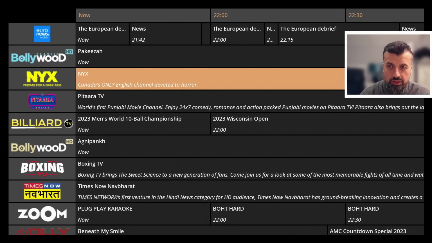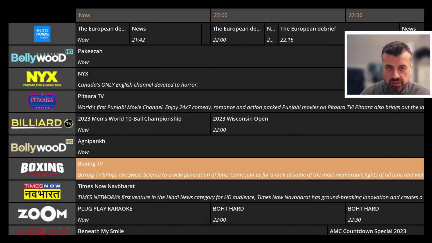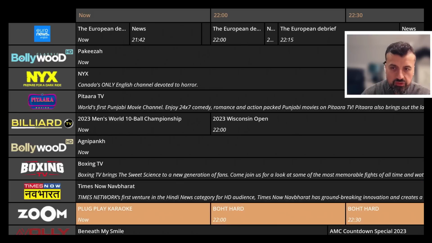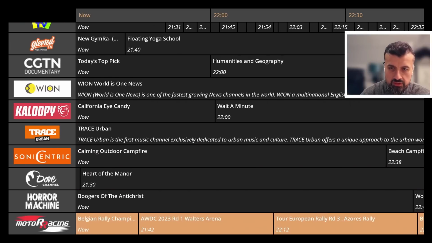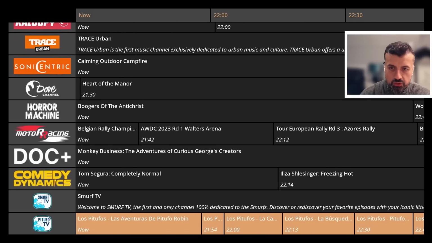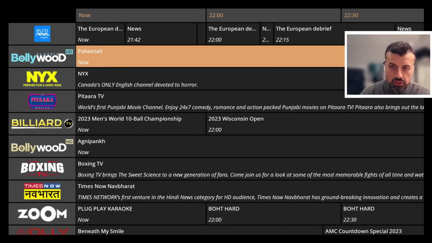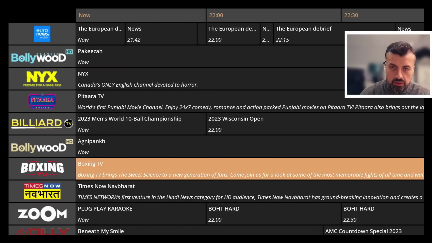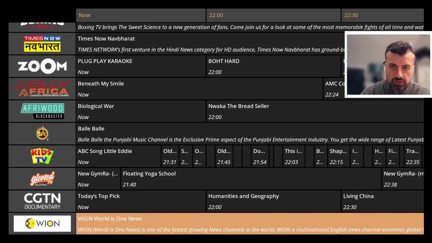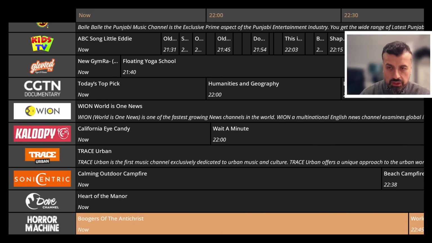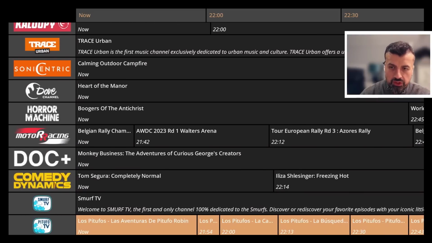So the EPG is fully included. And what that means is it just takes out the guesswork of what's on these actual channels. So we can very quickly see exactly what's on now, what's coming up next. And you can go ahead and enjoy all of this content. So you can quickly whiz through the list and you can see which channels you are interested in, find the content that you want, look at the EPG and jump straight into the channels that you're interested in.